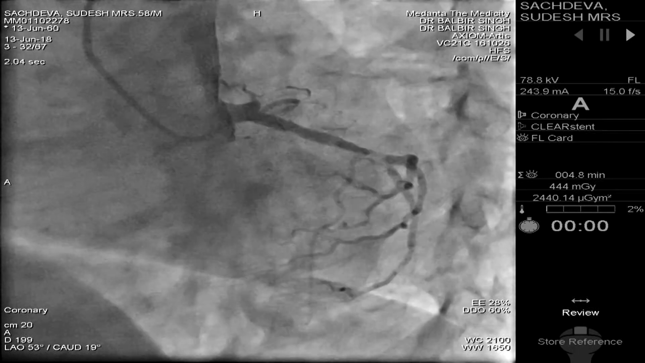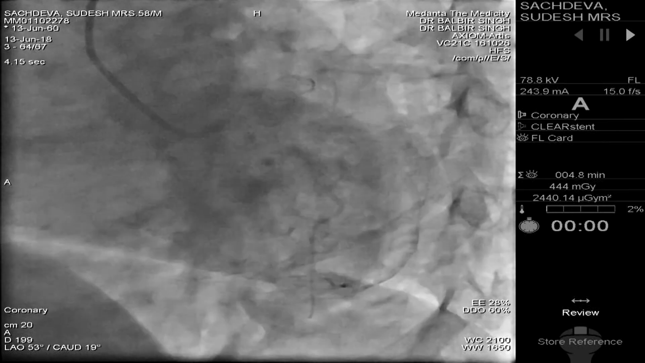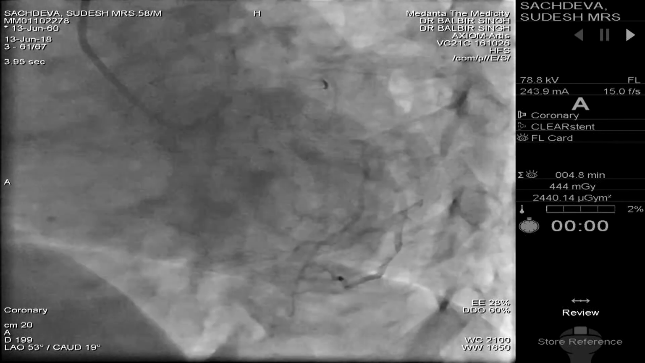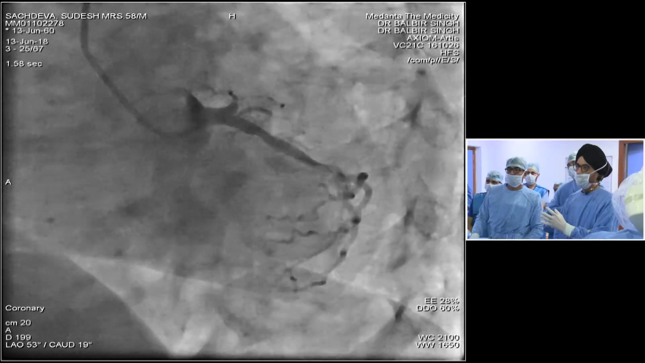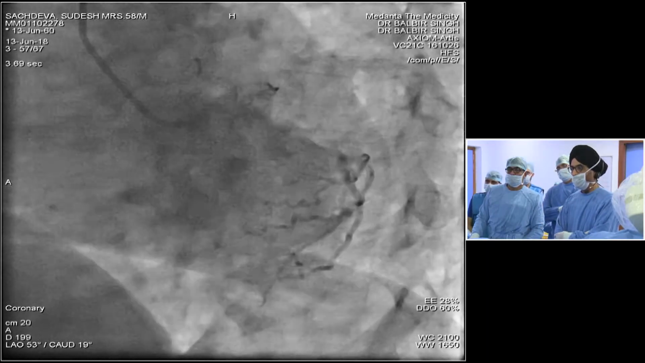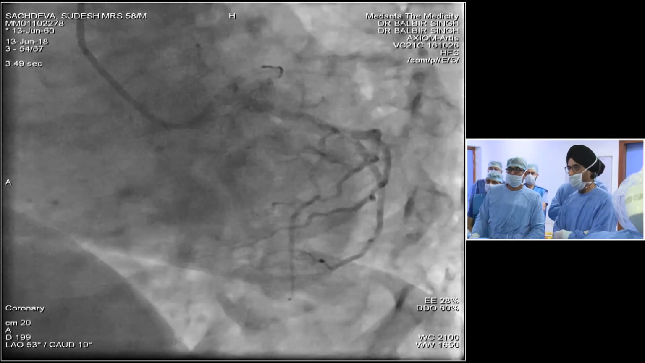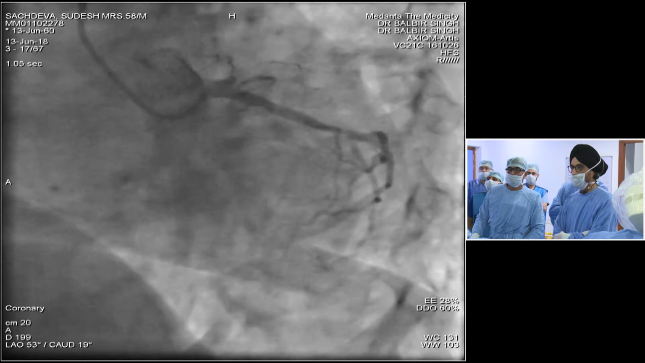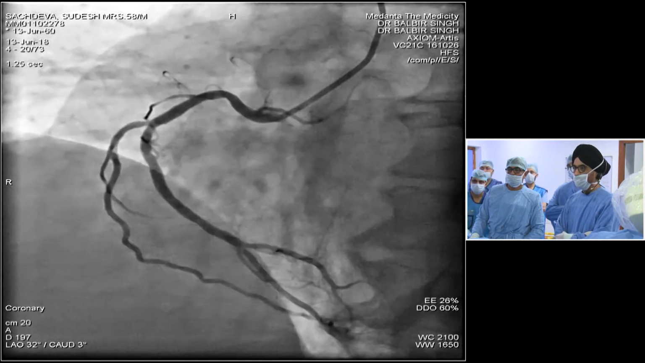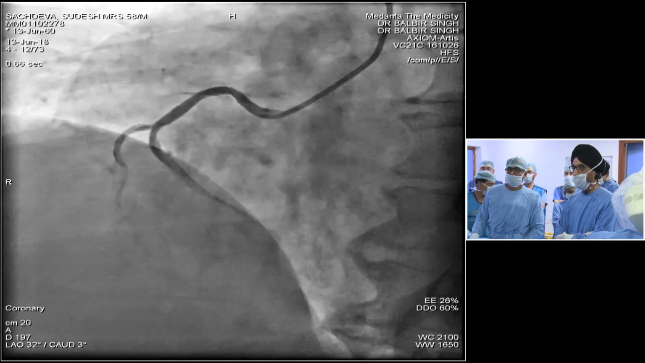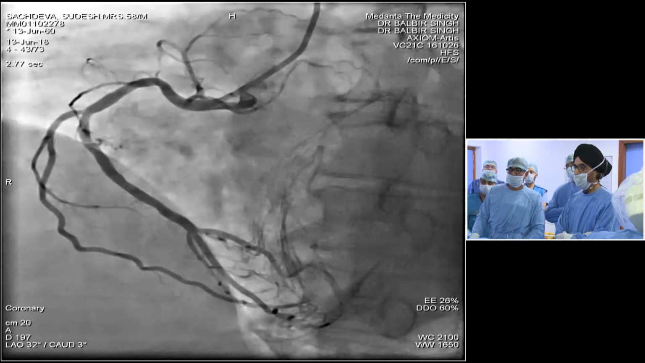This is the LAO-caudal view, which does show that the ostium of LAD looks intact, and the ostium of circ is about 3.5. The left main would be about 6. Ostium of LAD looks 3 here. So we will confirm by imaging how this goes. Next, please. This is the right coronary injection, which has only mild disease and very good collaterals to the LAD. You see the septal collateral going all the way. Next view.